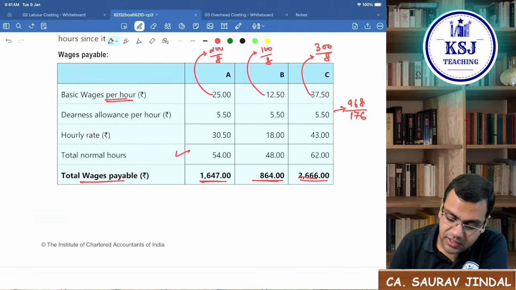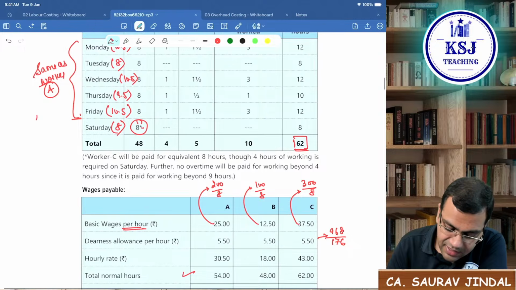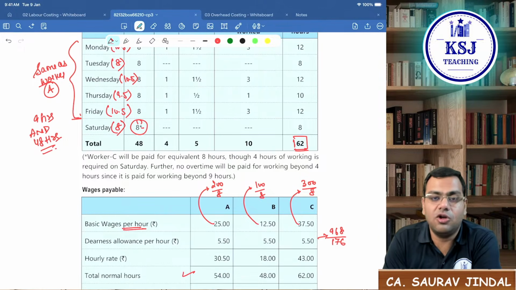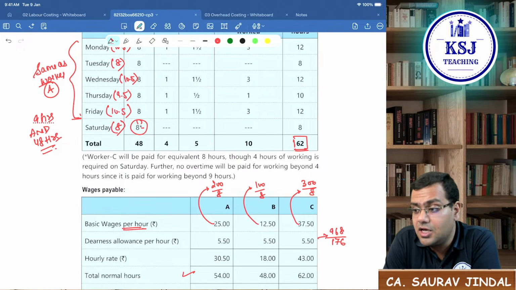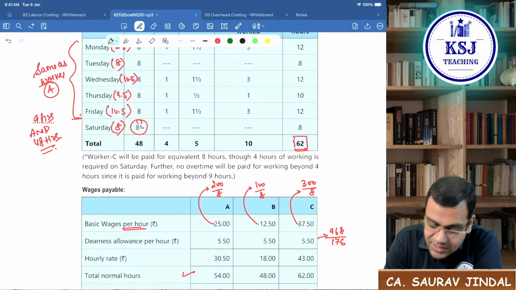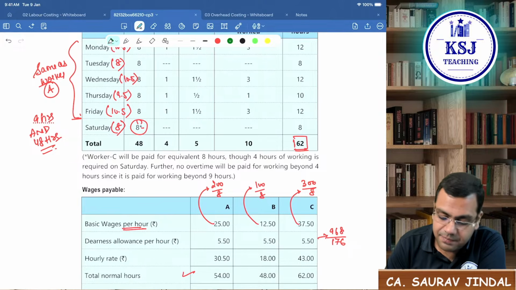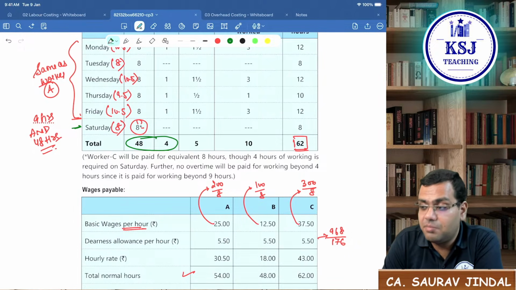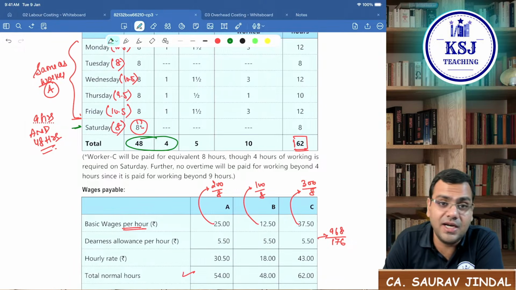So in this question, if it is given 9 hours and 48 hours, what is the change that will happen here? Now the 9 hours and 48 hours condition says both the conditions should be satisfied. In case of worker A and worker B, there will be no change. In case of worker C, where will the change come? If you see the Saturday part, here the condition of 48 hours is getting satisfied.